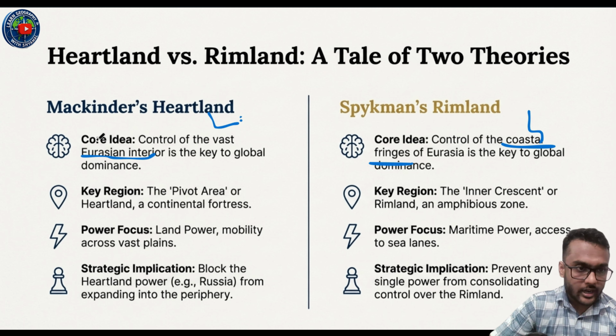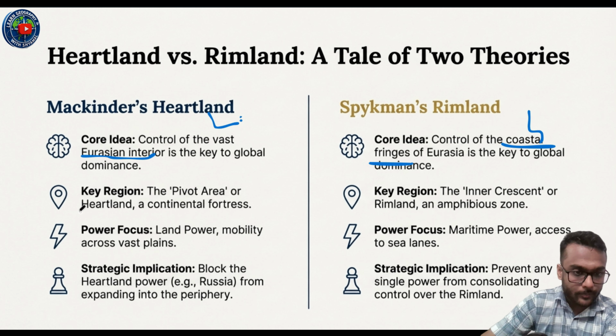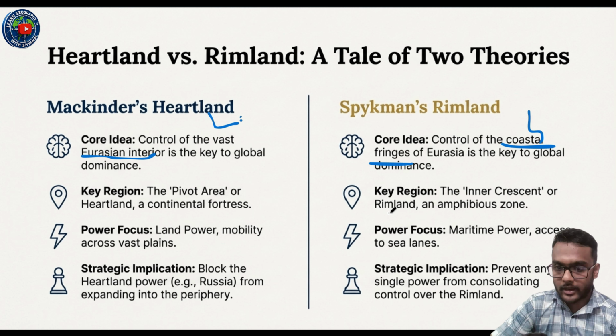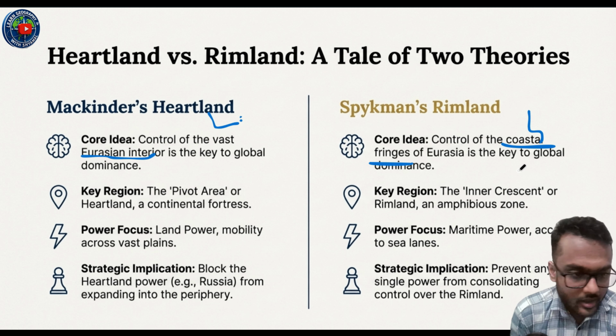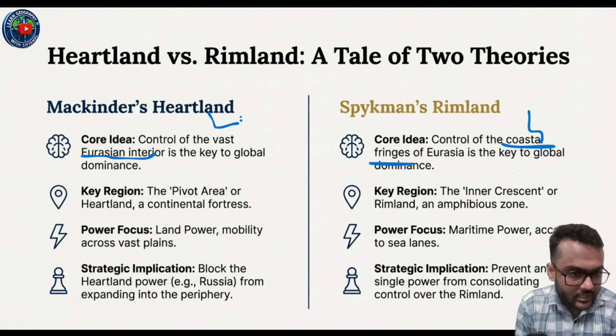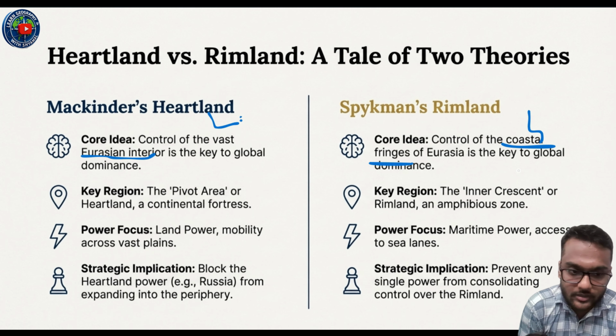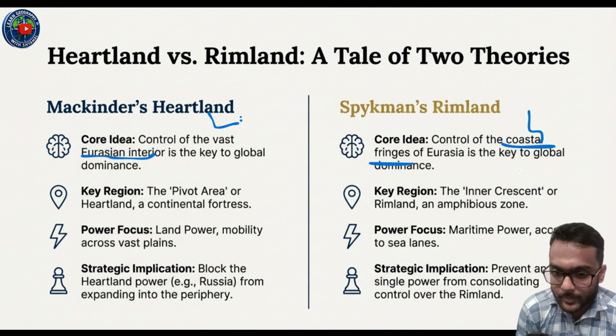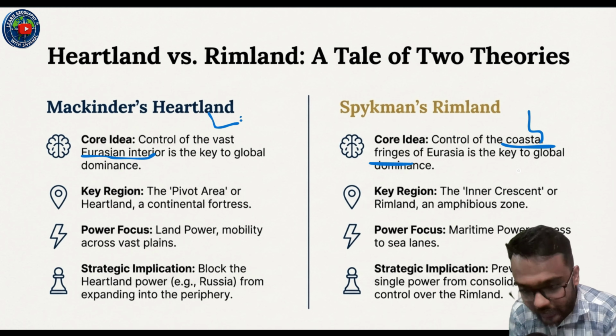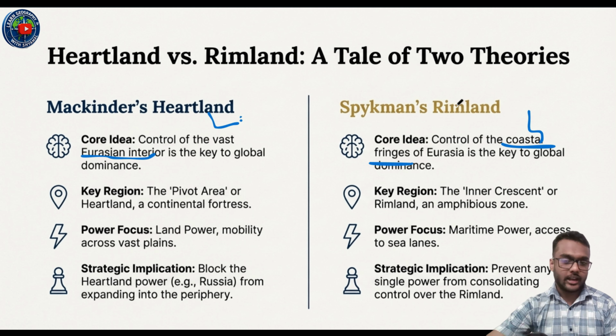In Mackinder's heartland theory, the key region was the pivot area or heartland, a continental fortress. On the other hand, Spykman's Rimland key region was the inner crescent or Rimland and the amphibious zone. In Mackinder's heartland theory, the power focus is on land power, mobility across vast plains. The power is focused mainly on land. On the other hand, Spykman focuses more on maritime power, access to sea lands.